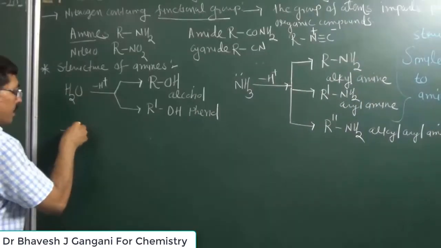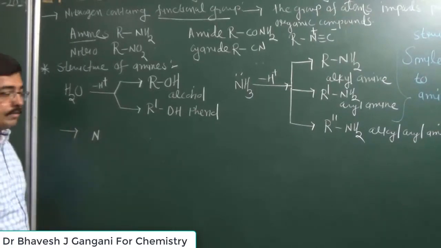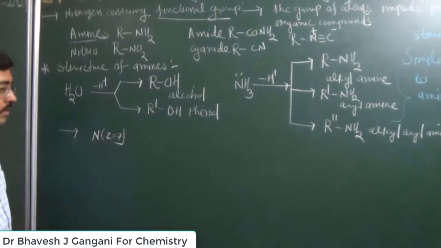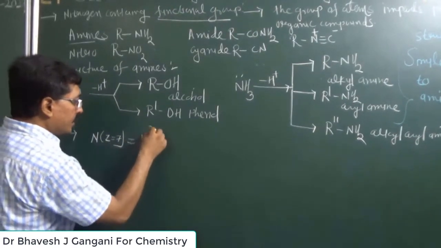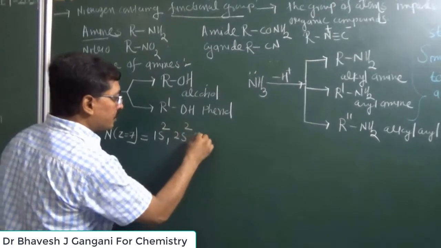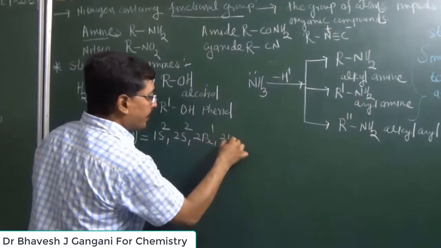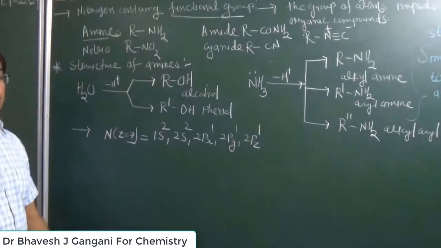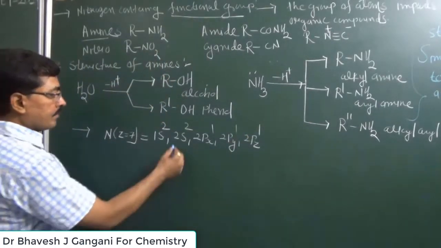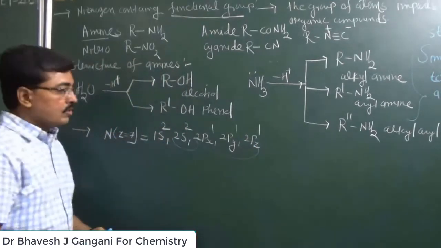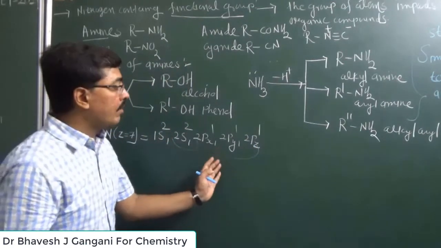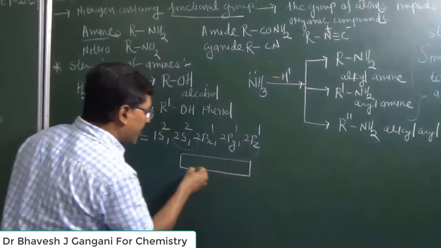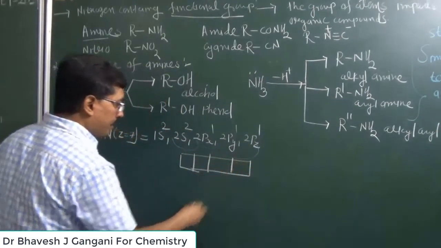Now, when we take nitrogen, the atomic number of nitrogen, you know, is 7. So the electronic configuration of nitrogen is 1s2, 2s2, 2px1, 2py1 and 2pz1. Now, to form amine compounds, generally it undergoes hybridization. So one orbital of s type and 3 orbitals of p type take part in hybridization, and as a result we get 4 sp3 hybrid orbitals.